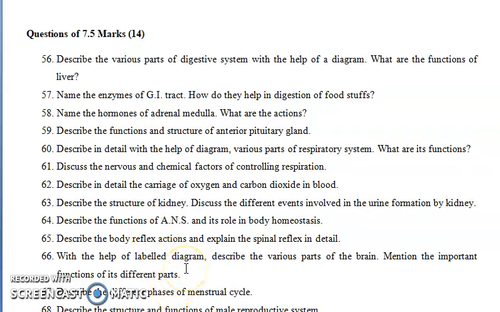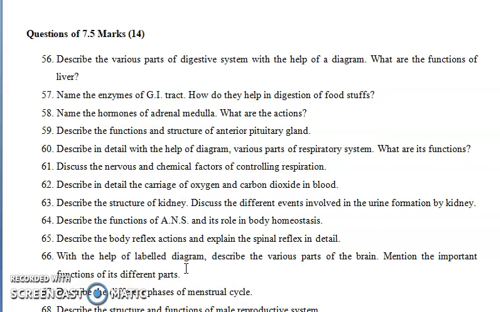Next question is: describe the body reflex action and explain the spinal reflex in detail. Now that is a detailed question. In case of body reflex action, you can write the different reflex actions. There are 8 to 10 types of reflex action. You can write the spinal reflex also, and the nerve reflex also, where your eye is going to dilate and contract due to the reflection of light.